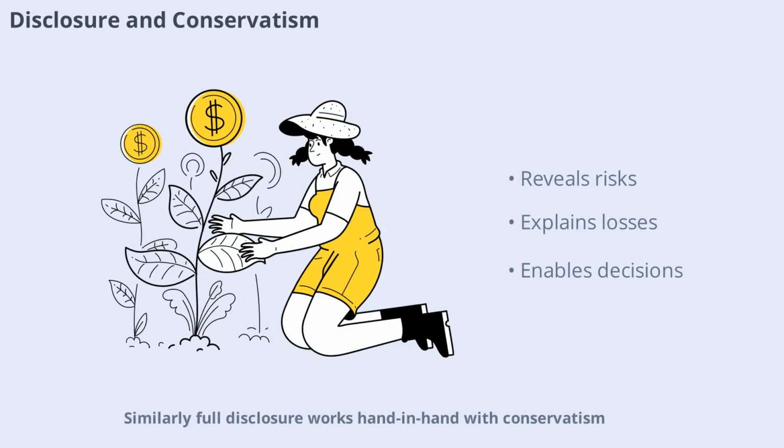Similarly, full disclosure works hand in hand with conservatism. When a company recognizes a potential loss, it must disclose the nature and amount of the loss in the notes to the financial statements. This transparency helps users understand the risks the company faces and make better decisions.